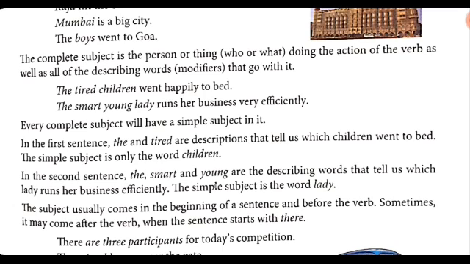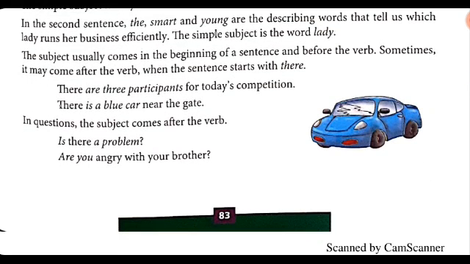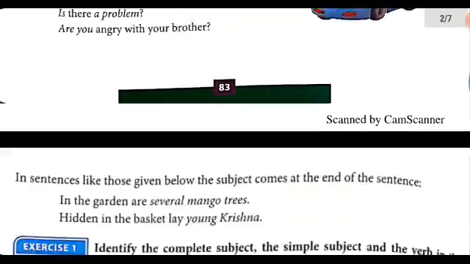Now, the subject usually comes in the beginning of a sentence and before the verb. Sometimes it may come after the verb when the sentence starts with there. Here the examples are: there are 3 participants for today's competition. There is a blue car near the gate. Now in questions the subject comes after the verb. Here the examples are: is there a problem? Are you angry with your brother?